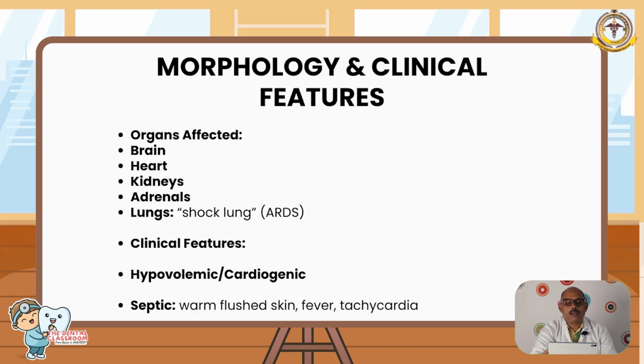So what is the morphology? Kidneys can show fibrin thrombi, adrenals show lipid depletion, lungs can show shock lung, and prognosis is quite poor in septic or cardiogenic shock.